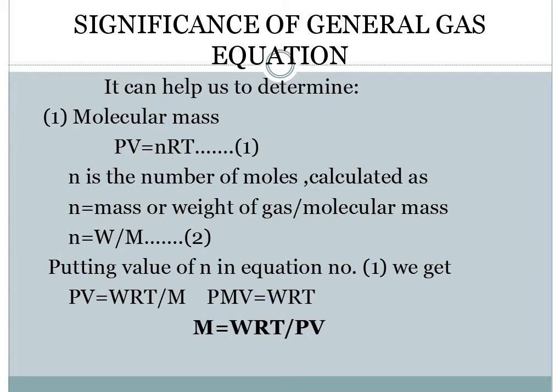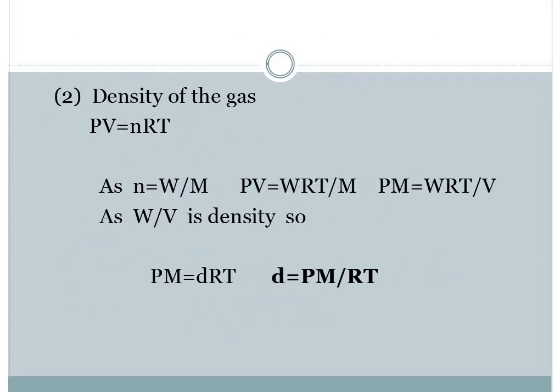So it means by the help of this equation, when the weight of that gas is given, temperature is given, pressure is given, and volume is given, we can calculate the molecular mass. So the ideal gas equation helps us in calculating the molecular mass. Now, second is to calculate its density. How can we calculate the density? By the help of this equation.